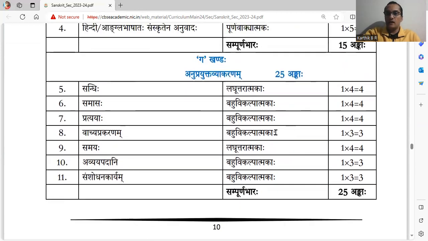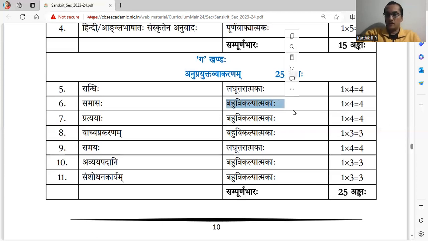Next one, Ga Khandaha, Anuprayukta Vyakaranam, applied grammar. Sandhi, Laghuttaratmakaha, no options. Remember this. No options. 4 questions have to be attempted, 4 marks. Samasaha, on Samasaha you have MCQ questions.